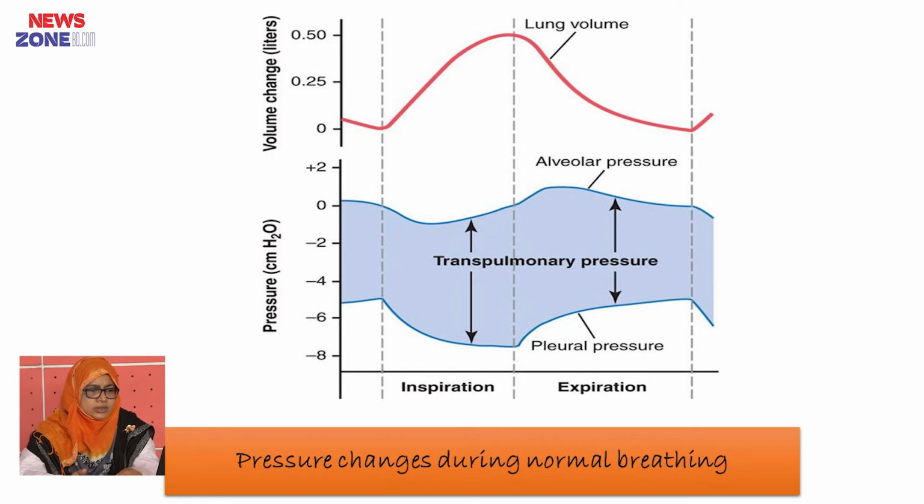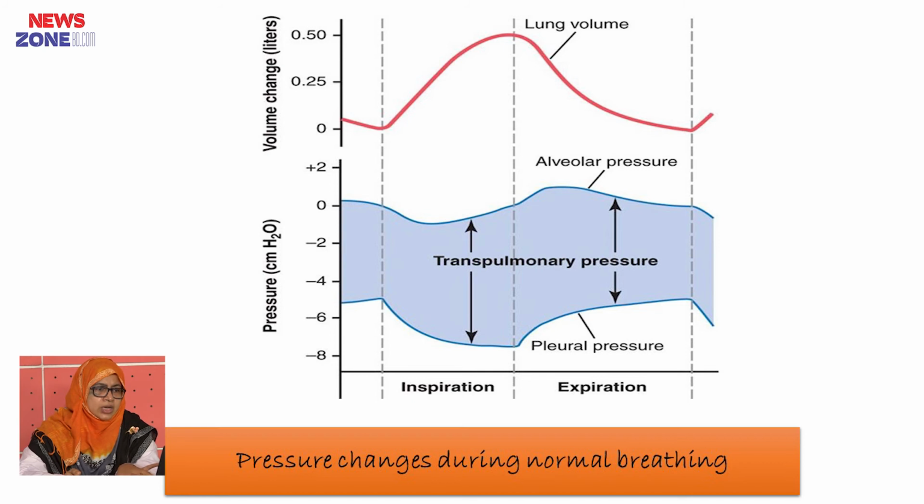In the lower curve you can see the interpleural pressure. In the beginning of inspiration it was minus 5 centimeter of water, but at the end it becomes more negative, minus 7.5 centimeter of water, and then during expiration it becomes again minus 5 centimeter of water. And you can see the transpulmonary pressure is the pressure between these two pressures.